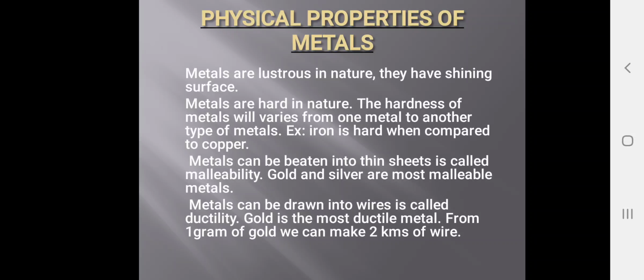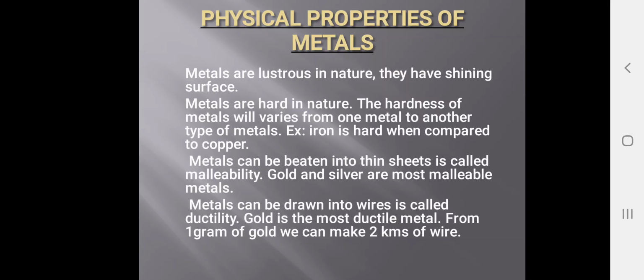Metals can be beaten into thin sheets; this is called malleability. This property of metal is known as malleability. Gold and silver are the most malleable metals. You can see the thin sheets which are used for the roofing of homes or buildings. That type of property of metal is known as malleability.